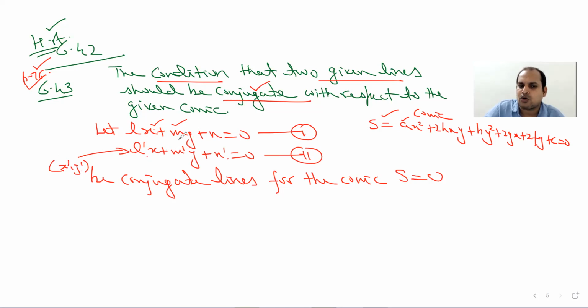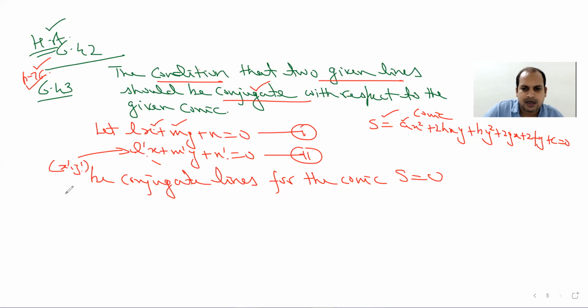So that polar comes out to be this, because we have already assumed these two lines as conjugate lines. As per definition, whatever point you choose on this line and write the equation for its polar, for a particular pole the polar is unique. So whatever point you choose on this line, and these two are conjugate lines, the polar for any point lying on this line will be the same as this line. Then we will compare them, and their coefficients will be proportional.